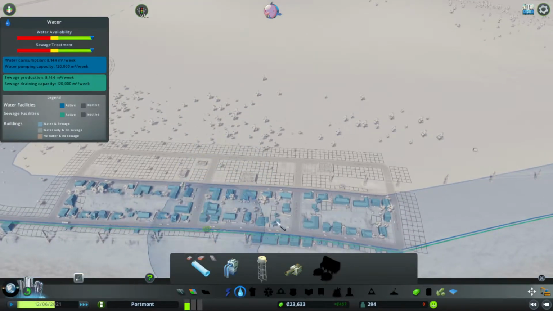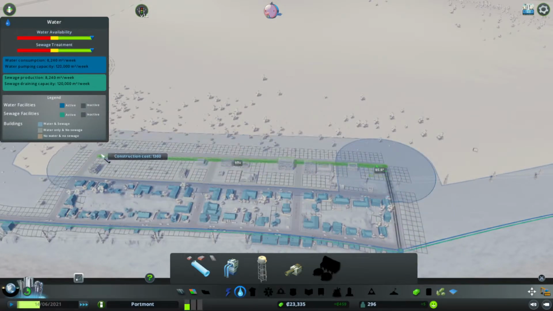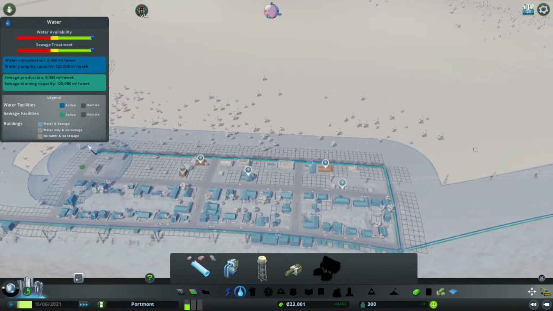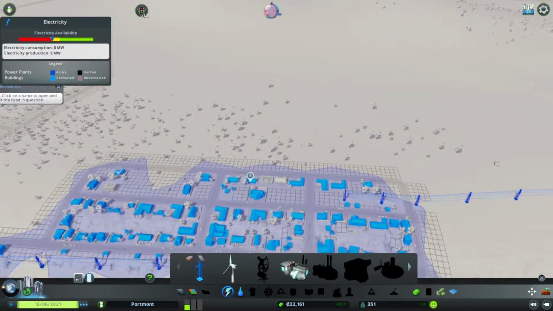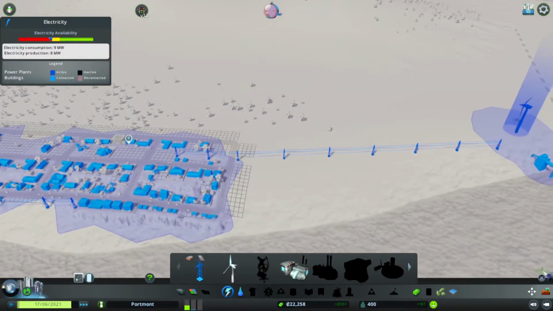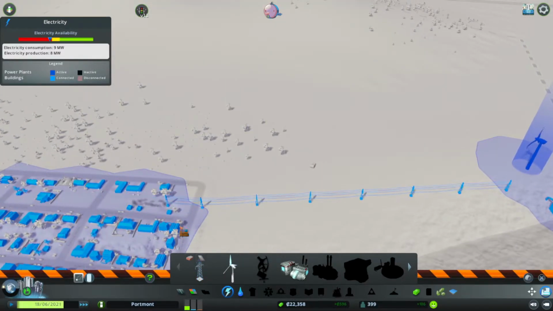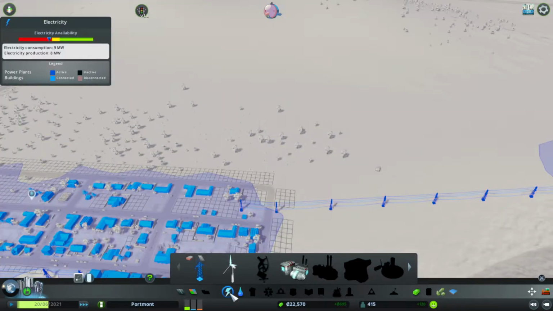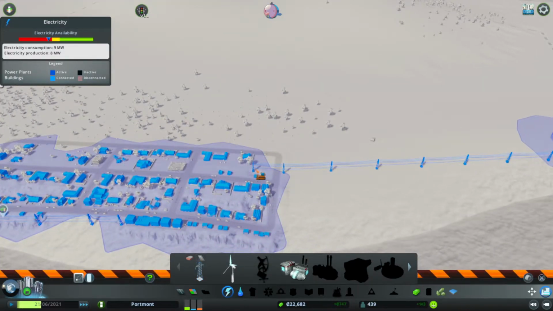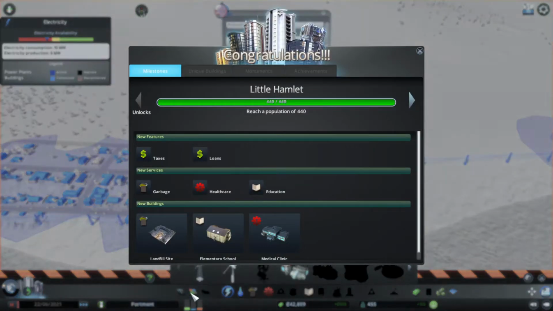Get our water pipes, get them running under our roads. We've got excellent coverage if we do that. That's also another reason why grids are good. It gives us some nice coverage. I'm going to get rid of this power line again, which will let me zone a little bit more in there. I can get rid of this power line as well, I think, which is nice.